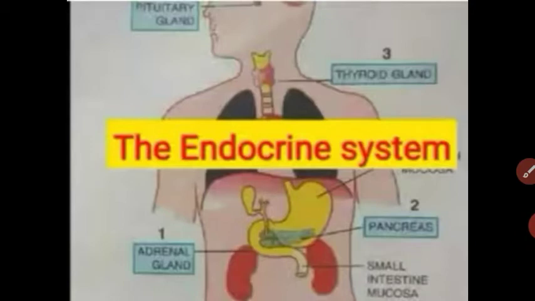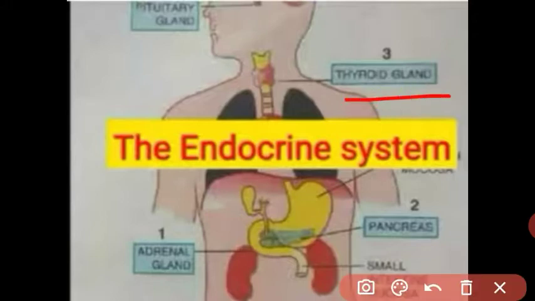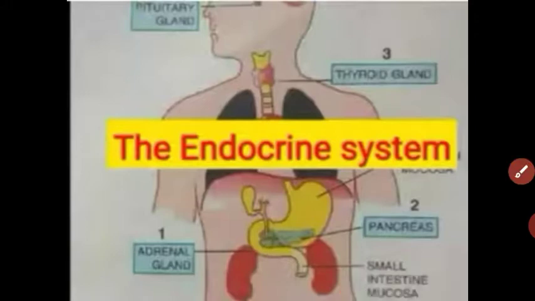This video is the continuation video of the endocrine system. In the previous video we studied two endocrine glands, adrenal and pancreas. In this video we are going to study the next endocrine gland, the thyroid gland. The thyroid gland is present in the front of the neck region, and in this video we are going to learn a detailed study about the thyroid gland.